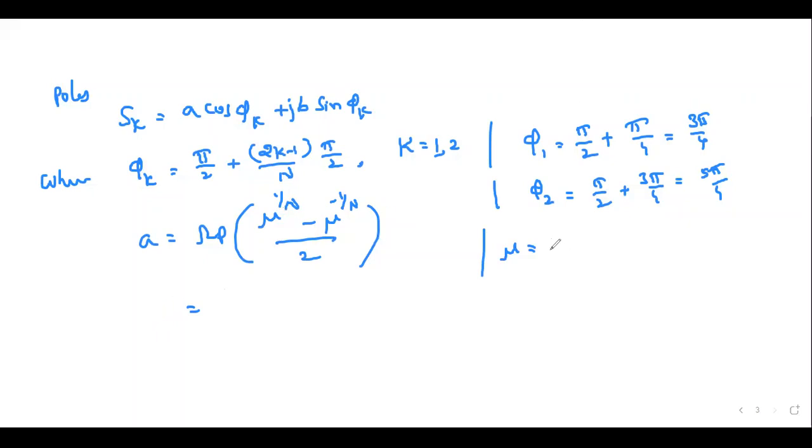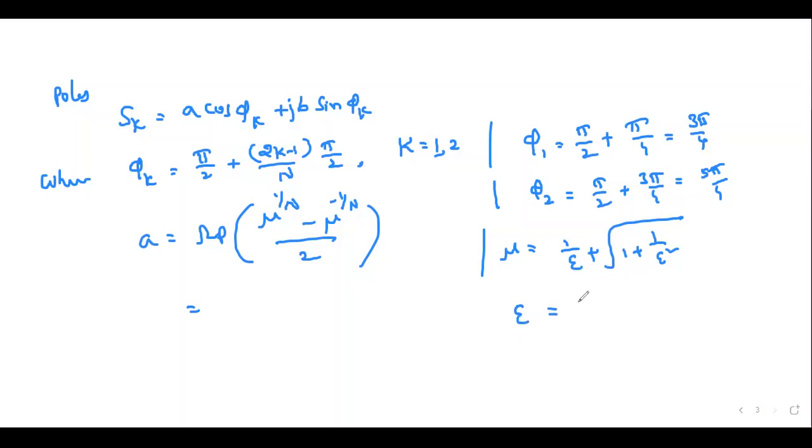Mu value is equal to... what is the mu formula? Mu is 1 by epsilon plus root of 1 plus 1 by epsilon square. So what is the epsilon value? Epsilon value you found? No. Okay, we find first the epsilon value, then we'll substitute this in this.